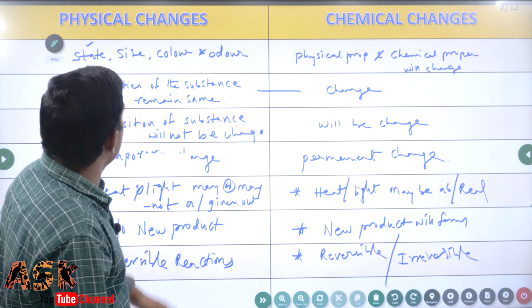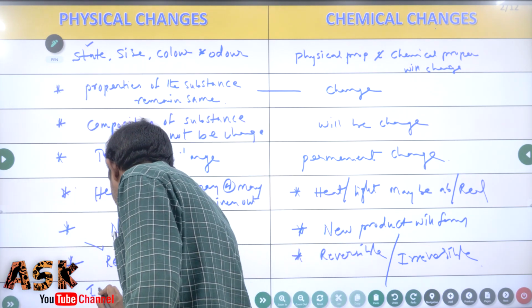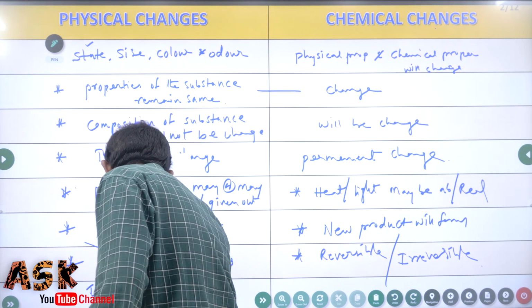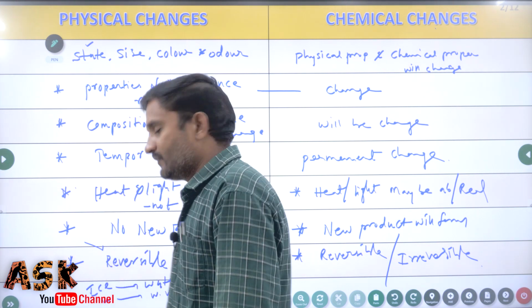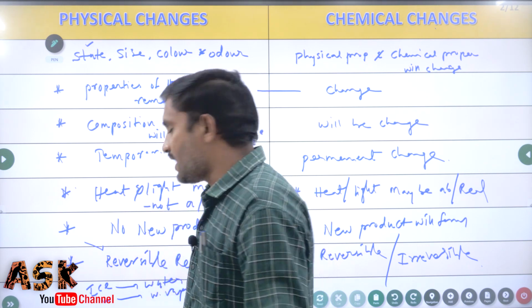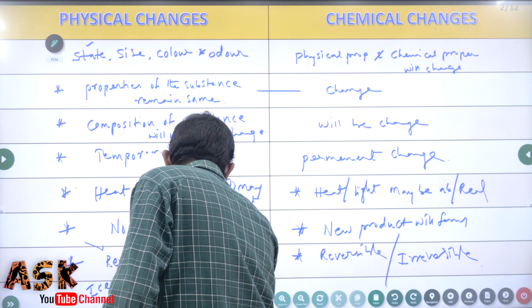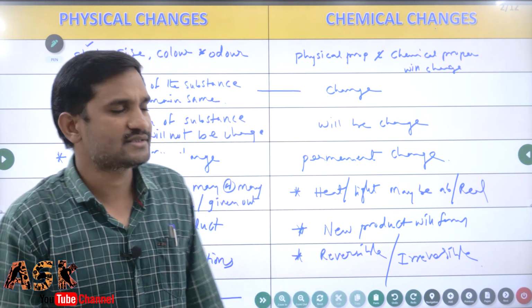Examples for the physical changes: ice to water, water to water vapor, and crushing a plastic can. These are the best examples for physical changes.